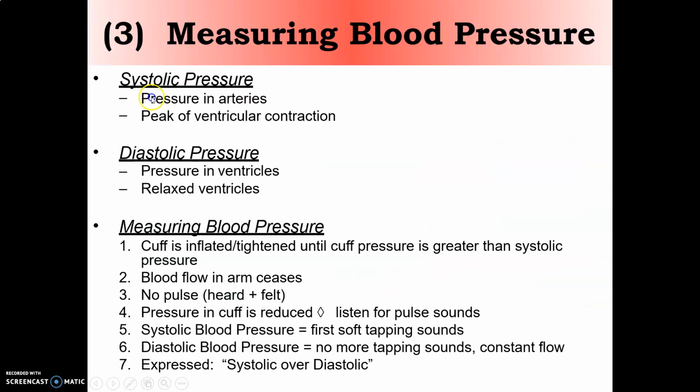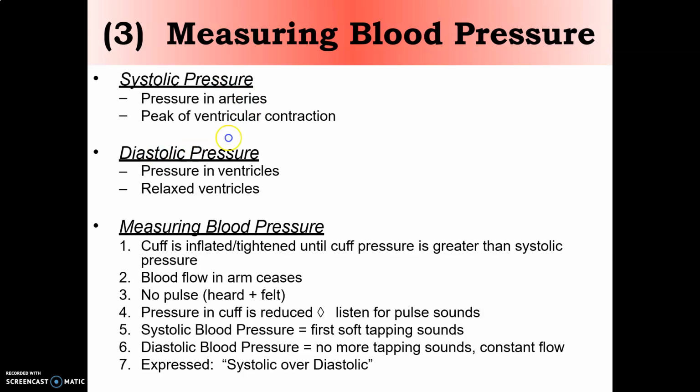Now, measuring blood pressure. As we discussed, systolic blood pressure is at the time of the contraction of the heart. So it creates pressure in the arteries and there is a peak in the ventricular contraction. While in the diastolic pressure, there is relaxation of the ventricles.